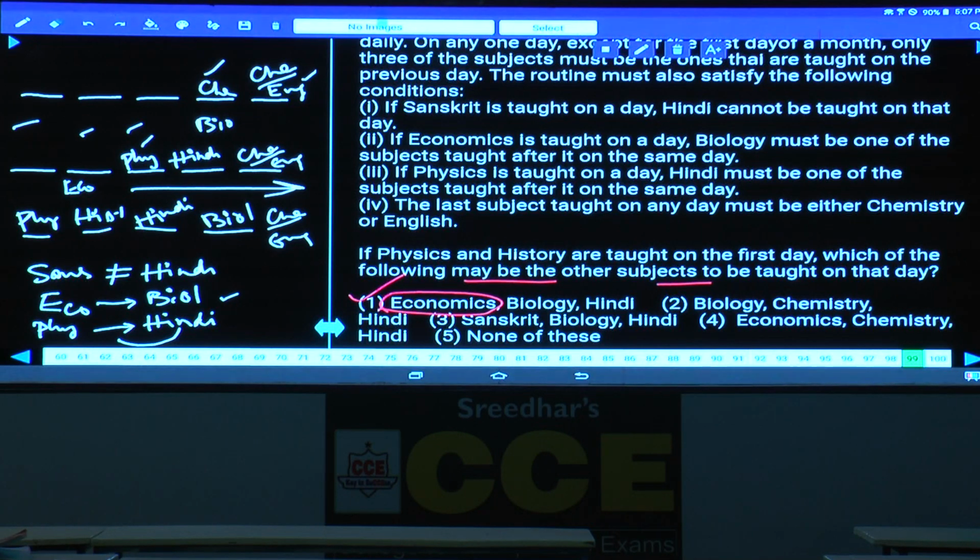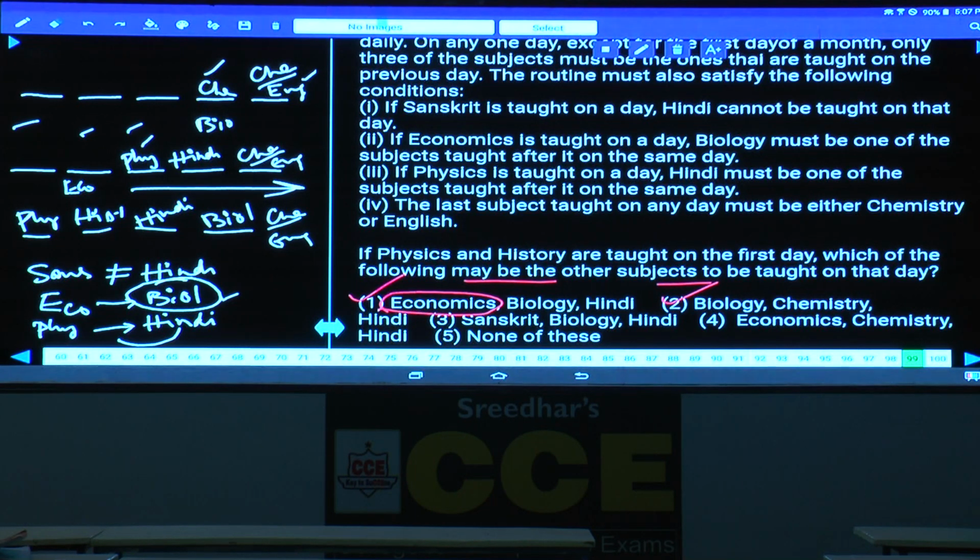Isn't it? Hence, if P then Q: if P, Q follows; but if Q, there is no condition on P at all. Clear? Hence, biology can be taught. Biology can be taught after economics, or biology can be the only subject that can be taught. Hence, choice 2 is your answer.